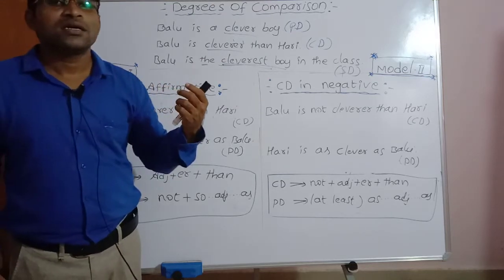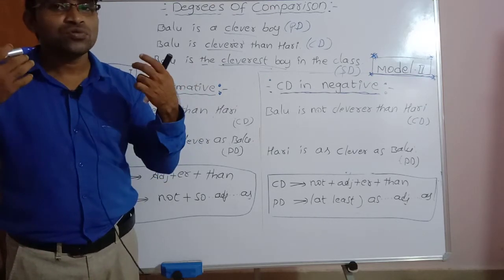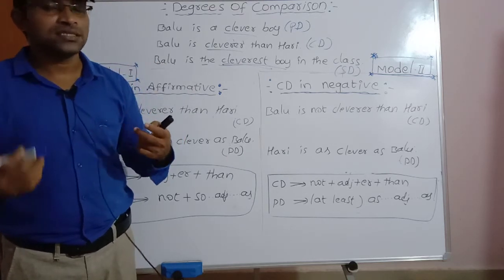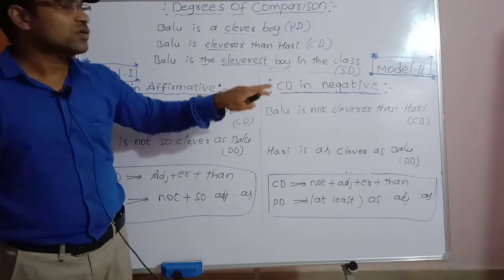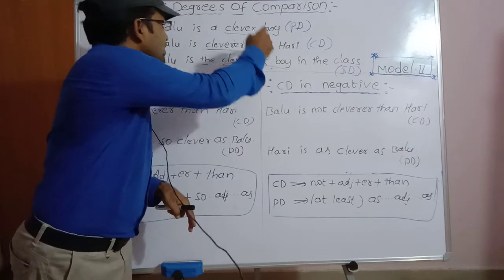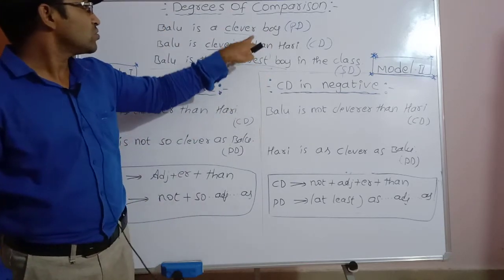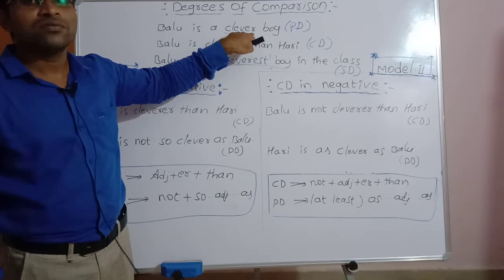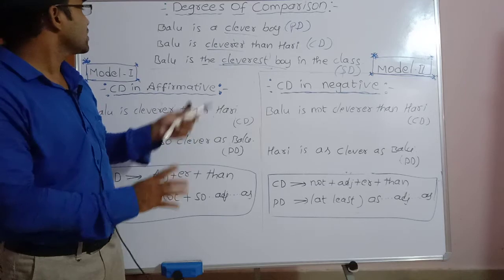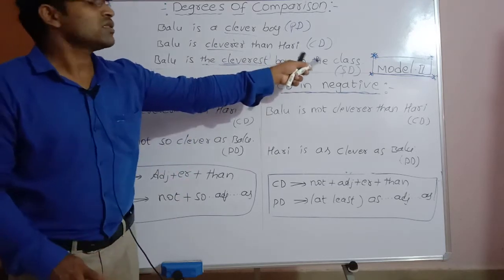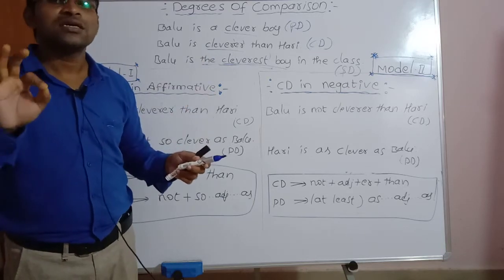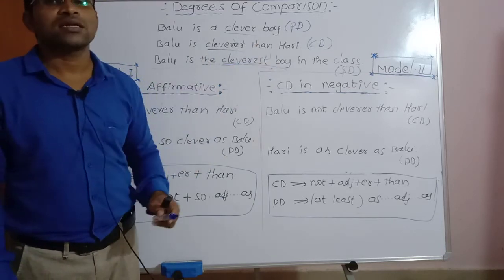When we compare more than two people or things, we use the superlative degree. We add the suffix est to the positive degree clever. Balu is the cleverest boy in the class.